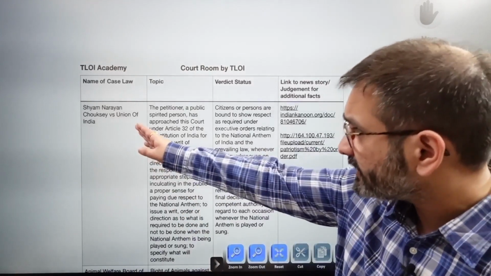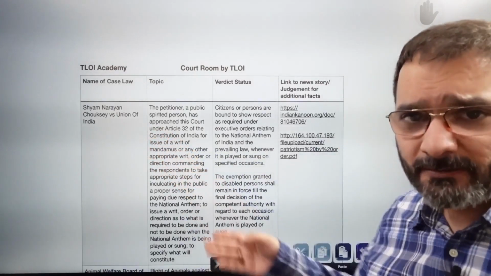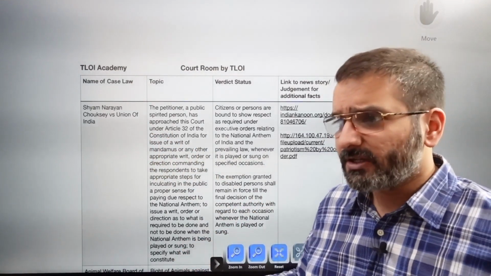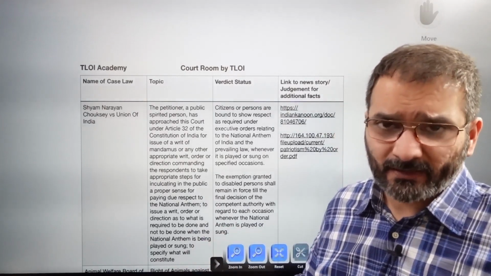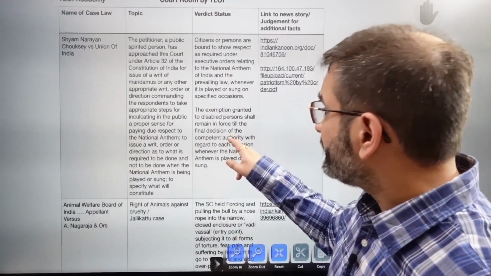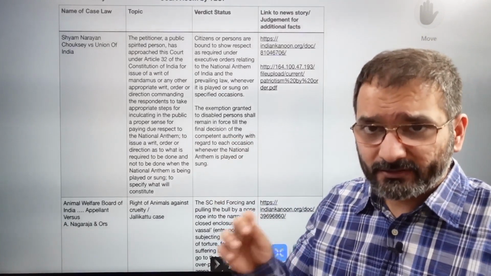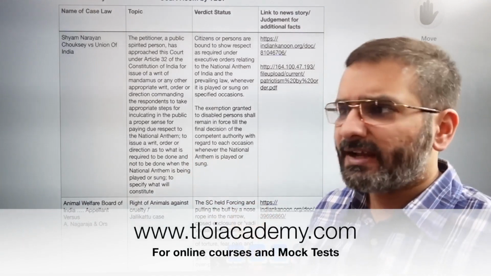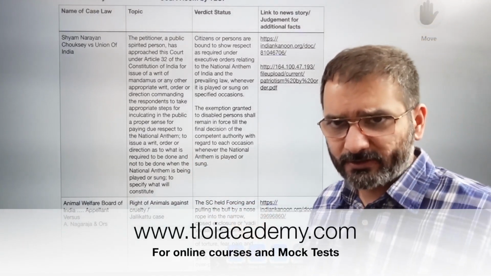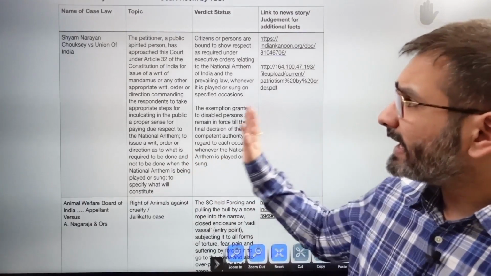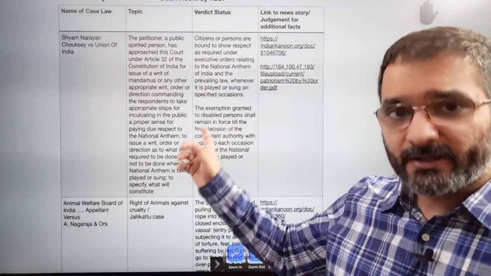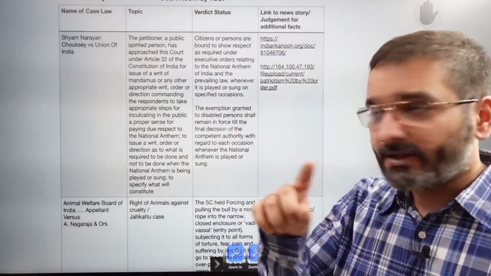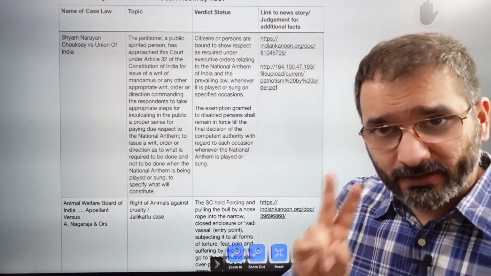So this is Shyam Narayan Chouksey versus Union of India. In this, a man went to watch Kabhi Khushi Kabhie Gham, and he stood up for the national anthem as everyone should, but nobody else did. In fact, they started making fun of him. In this case, the Supreme Court held that you will have to show respect, and then they modified this order later, holding that it is not mandatory for cinema halls to play the national anthem. So the cinema hall national anthem case is Shyam Narayan Chouksey, but the earlier one, about school kids, is Bijoe Emmanuel versus State of Kerala. Be careful between these two judgments.